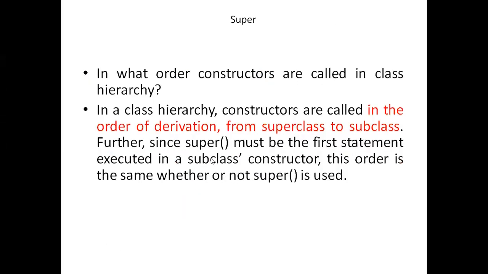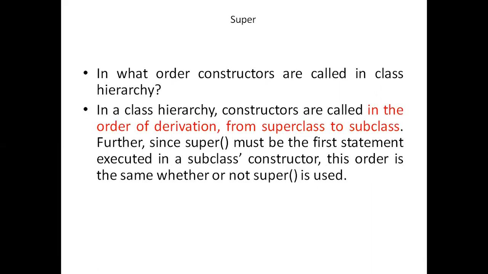So the answer is, in a class hierarchy, constructors are called in the order of derivation from superclass to subclass. First of all, the parent class, the top class constructor will be called, then its child, and like that it will go down the ladder. Further, since super must be the first statement executed in the subclass constructor, this order is the same whether or not super is used. We can also understand this when we write the constructor.